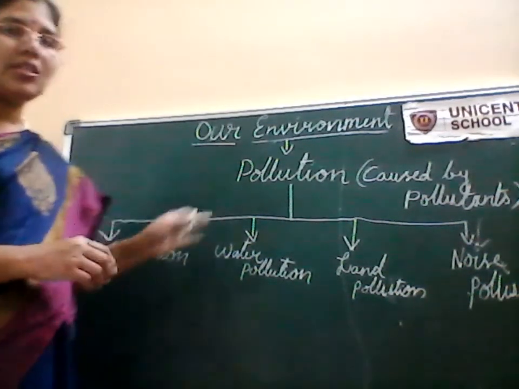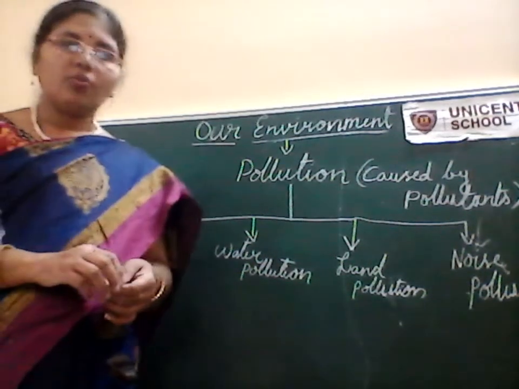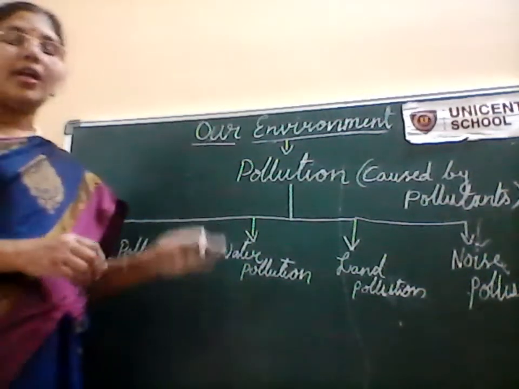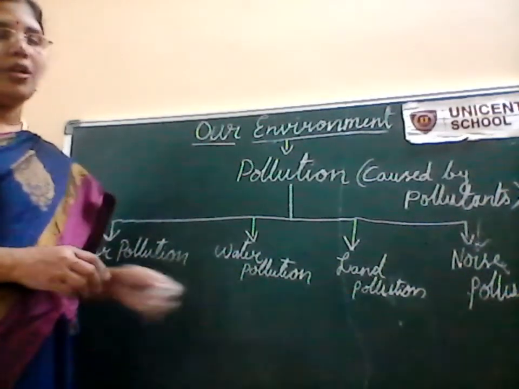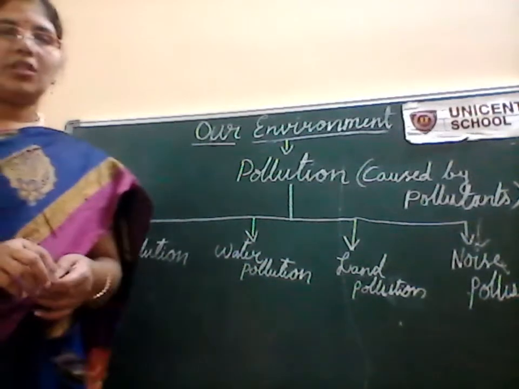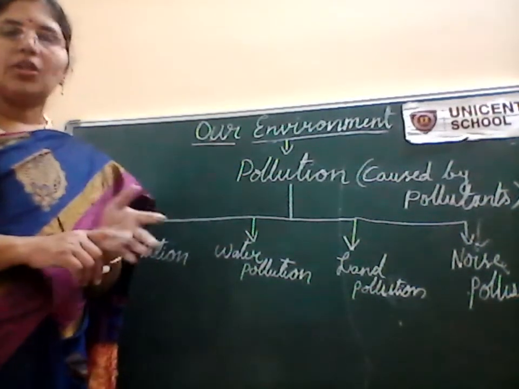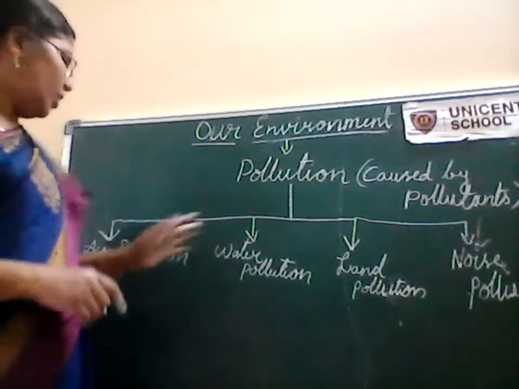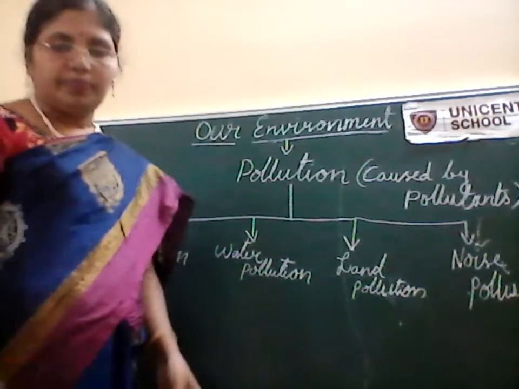Now let us discuss each pollution one by one: what are the causes, what are the effects, and what preventive measures we need to follow to reduce these four types of pollution.